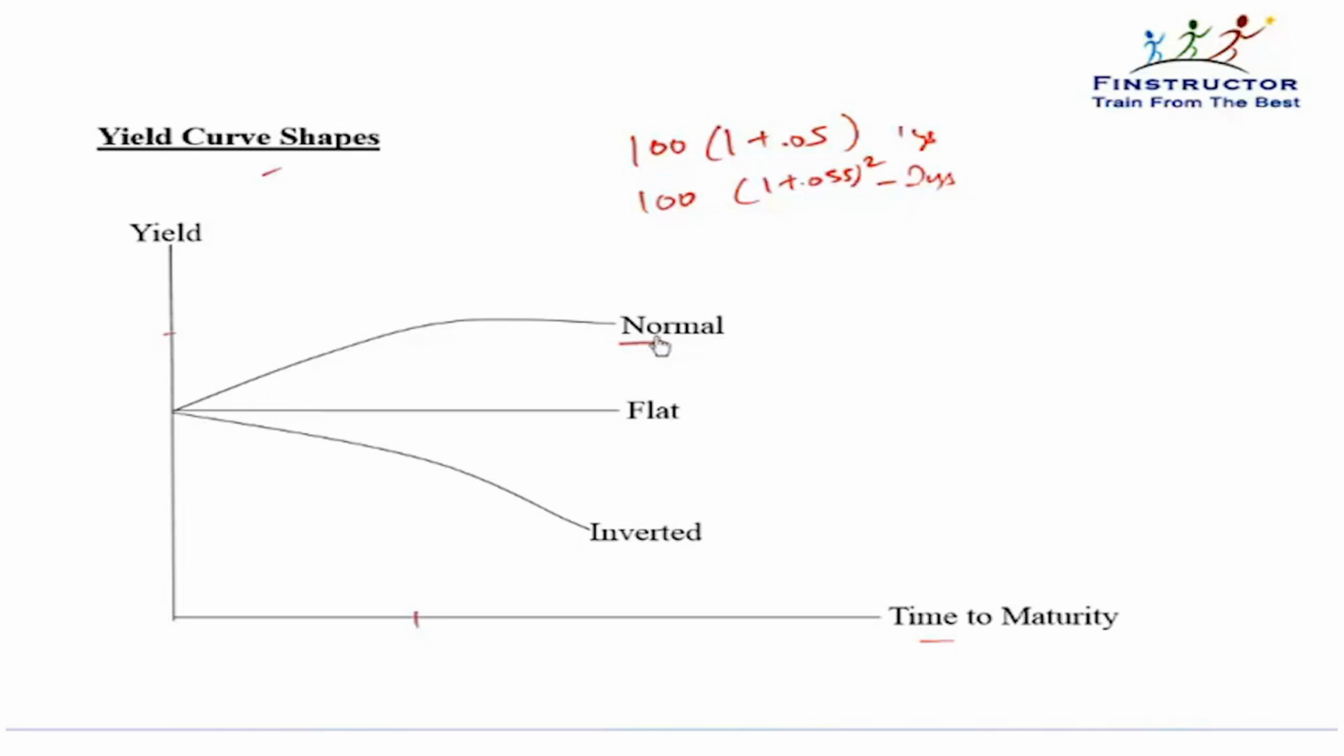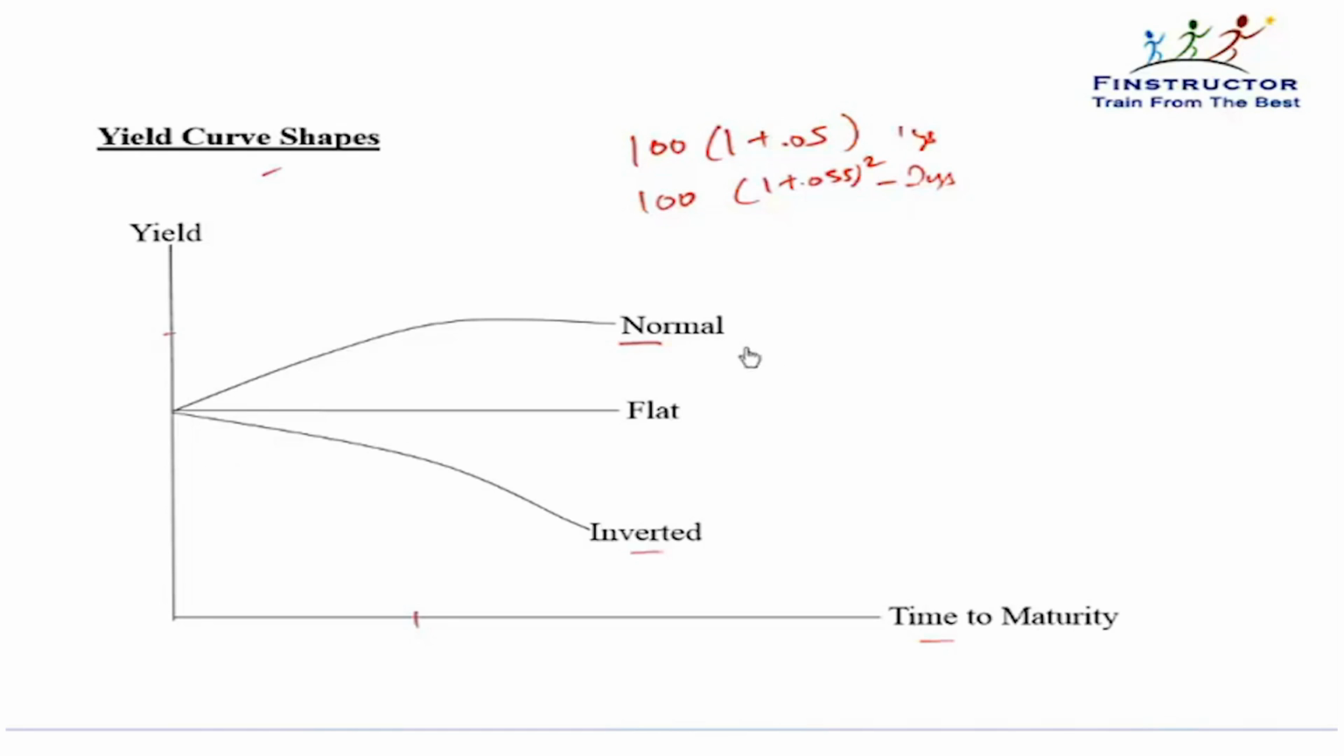A normal yield curve implies that for longer term borrowing and lending, the rate applicable is higher. It's upward sloping. A flat yield curve implies that the rate for short term borrowing and lending is the same as for long term borrowing and lending. An inverted yield curve implies that short term rates are high, whereas the long term rates are lower. So long term borrowing and lending is happening at a lower rate, whereas the short term borrowing and lending is happening at a higher rate.